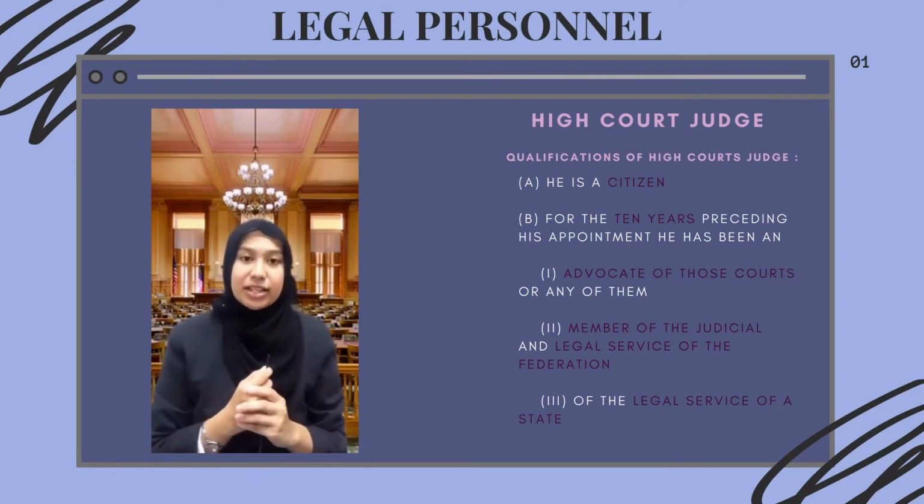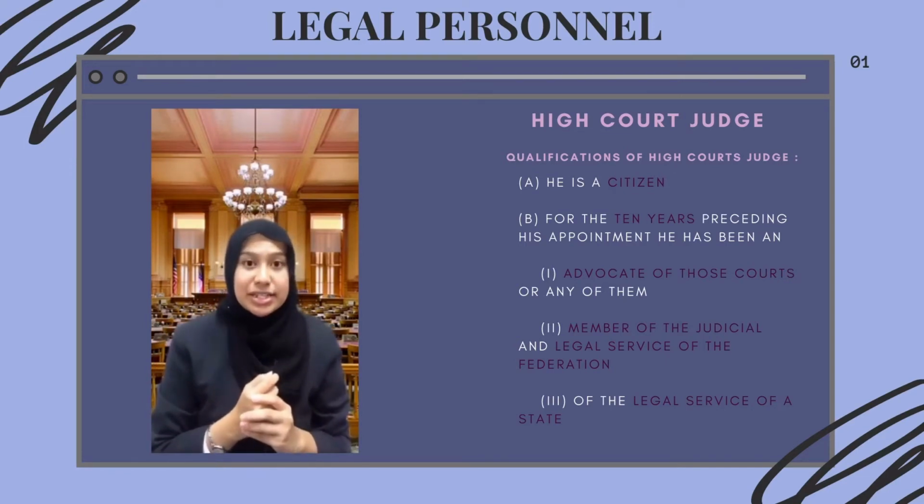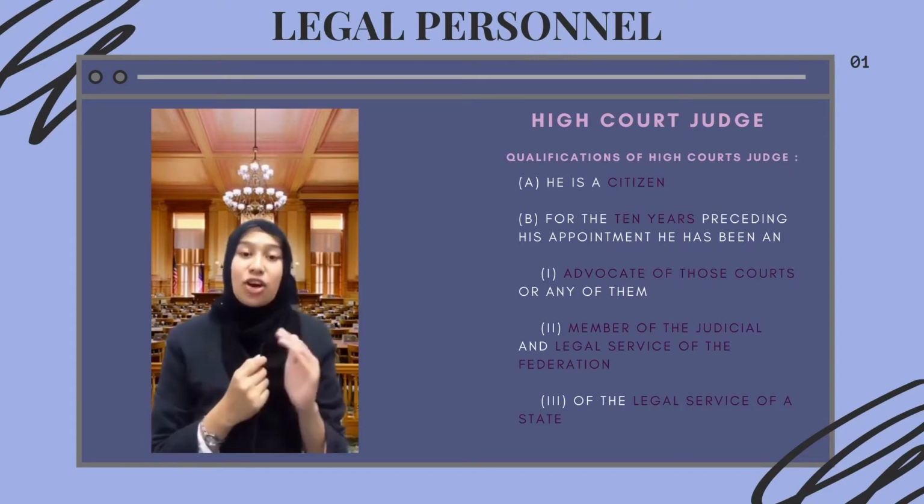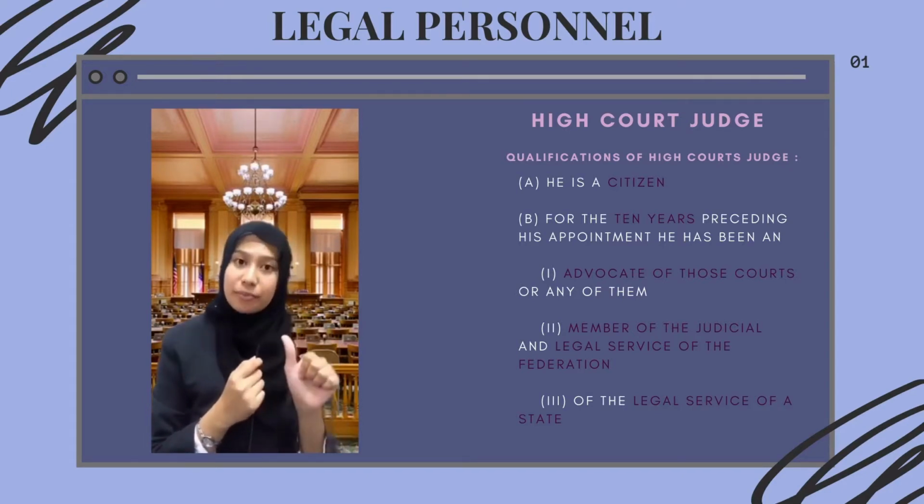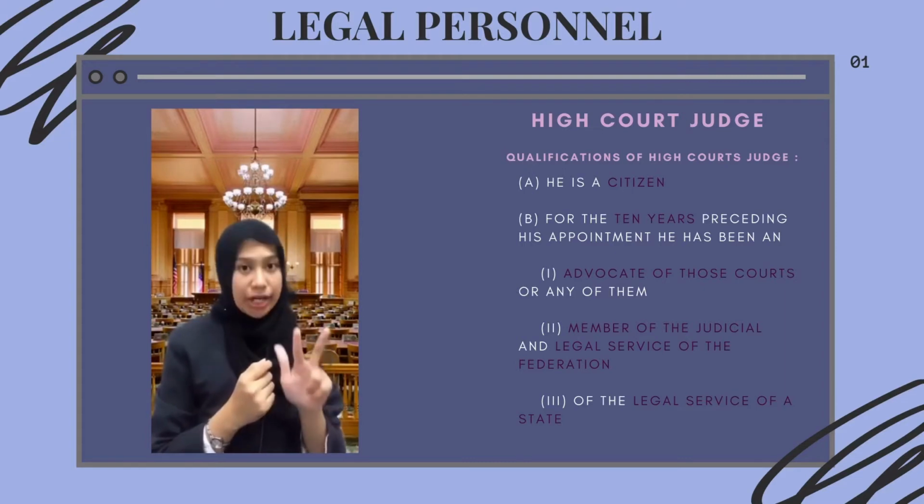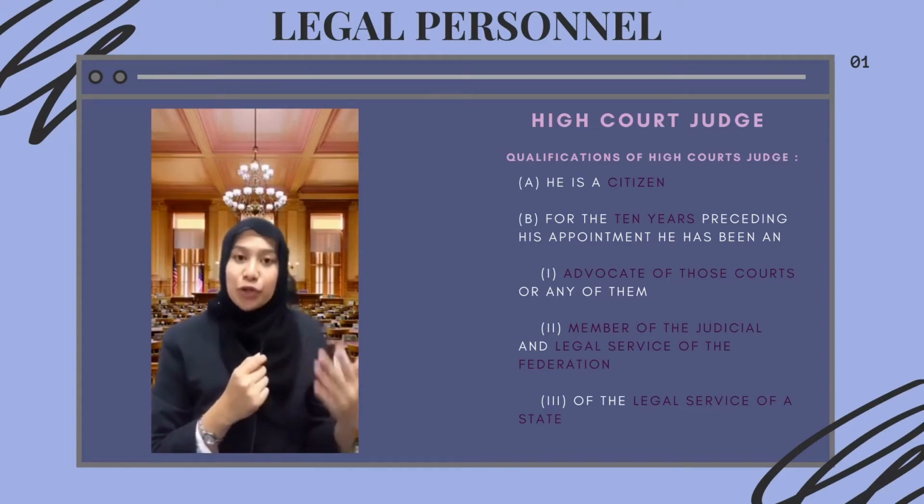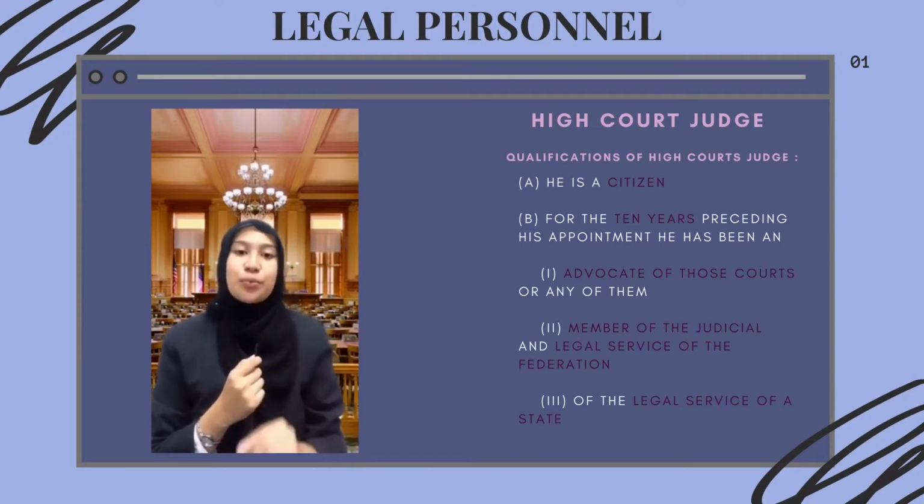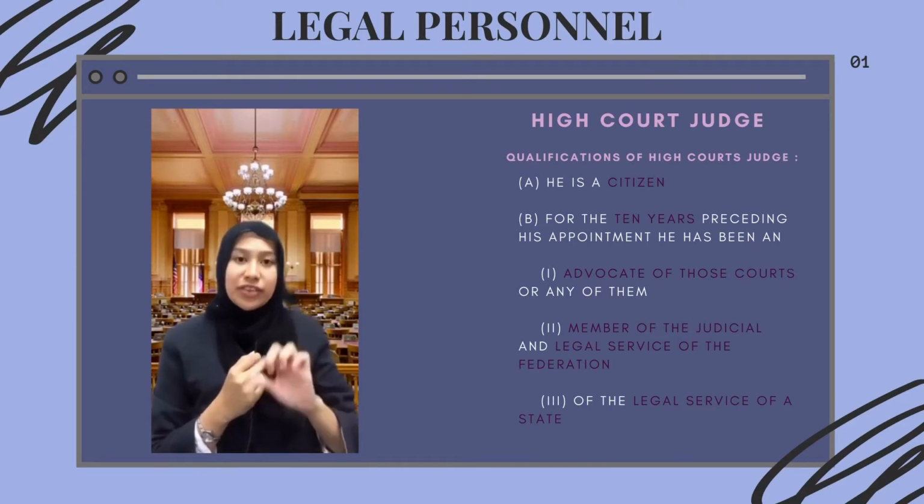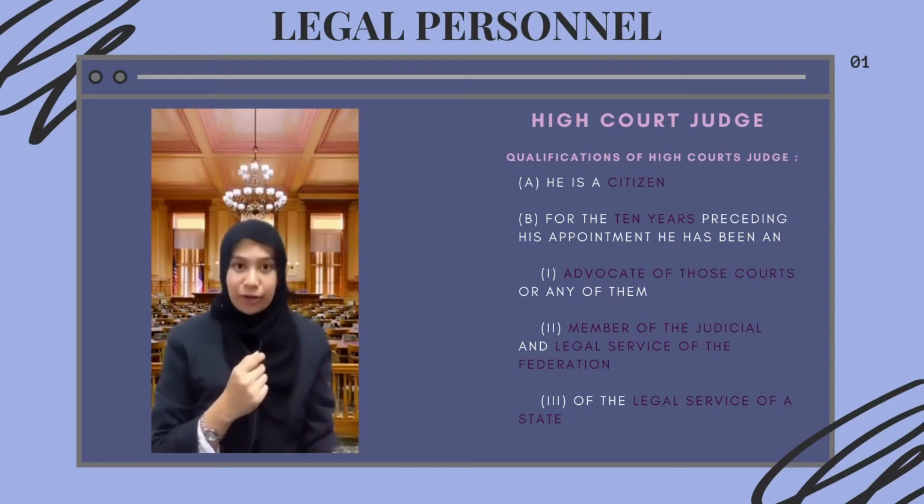The second criterion is that for 10 years preceding his appointment, he has to be an advocate of any of those courts, which means the Court of Appeal, the Federal Court, and also the High Court. So in order to be a High Court Judge, you have to practice as a lawyer first for a minimum of 10 years. After that, you are qualified to be a High Court Judge.